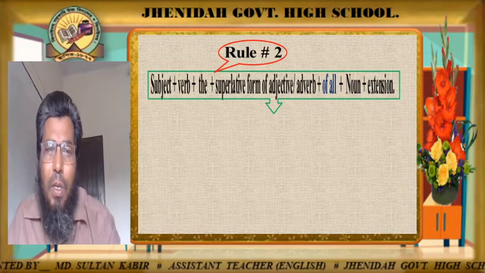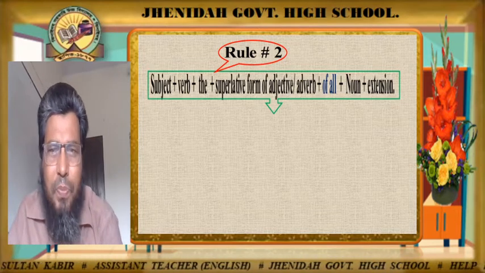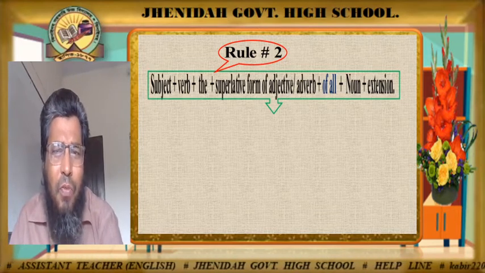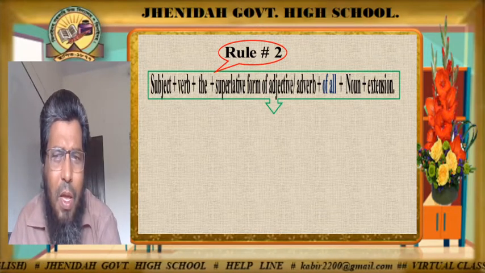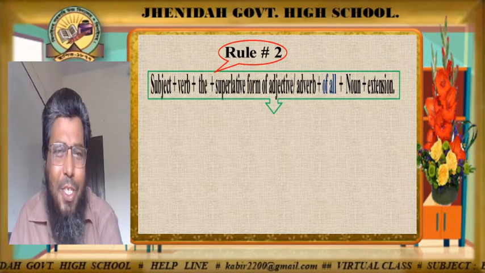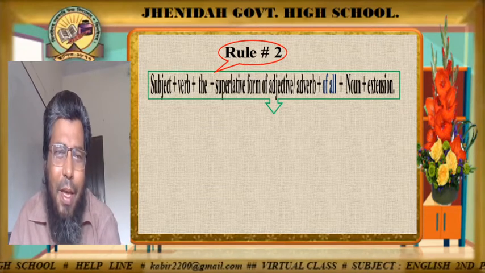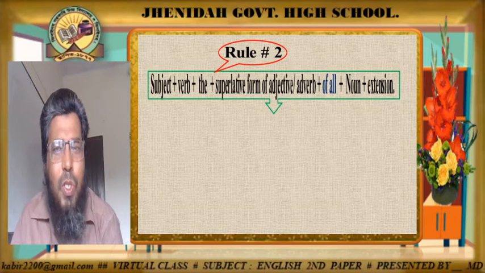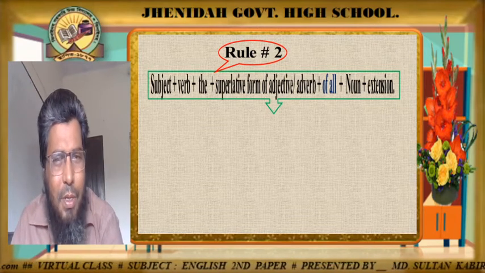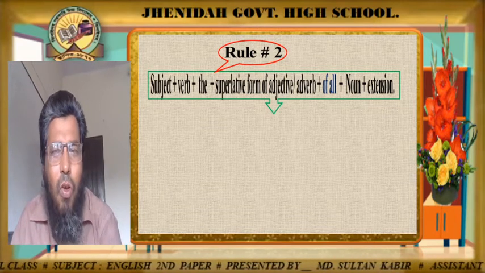Dear learners, excuse me, have you found any difference here between the first rule and the second rule? Have you found it? Yes, here there is of all. In this sentence, the is also here, but here there is of all.